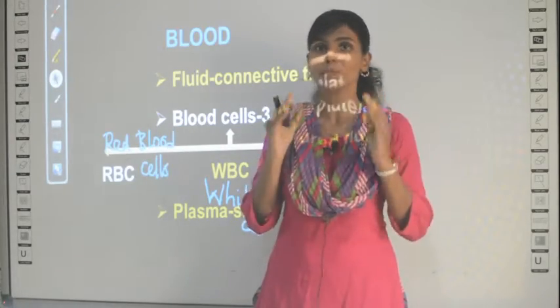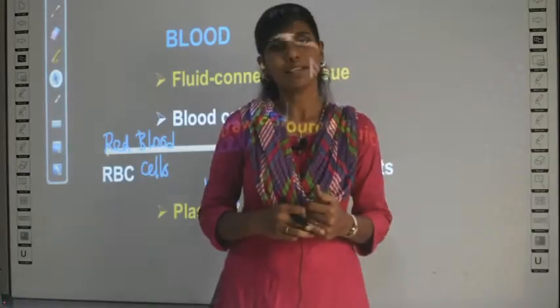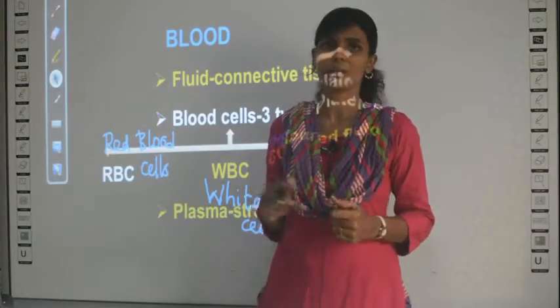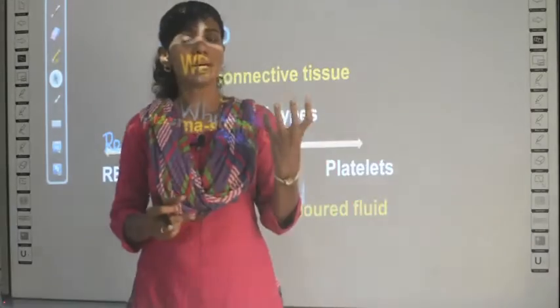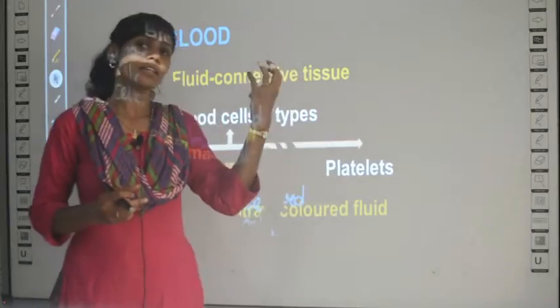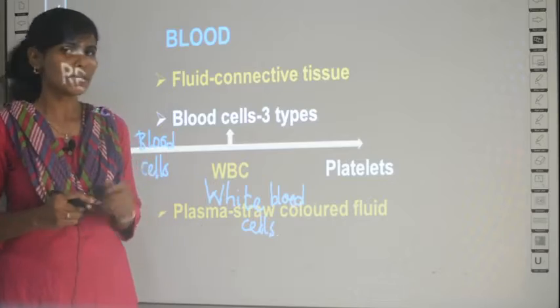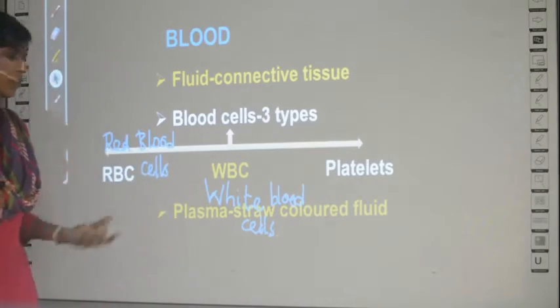This is too much beyond your levels, you can just listen to this because this word is common these days, right? For corona treatment all doctors are talking about this word, so I am just telling. So plasma is a straw colored fluid in the blood which can be separated, and even for treatment this can be used. That is what you need to know for your level.